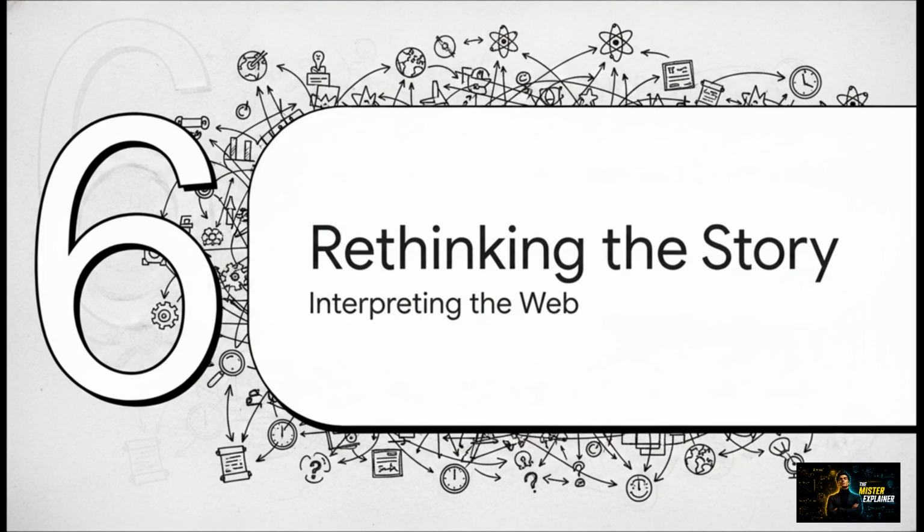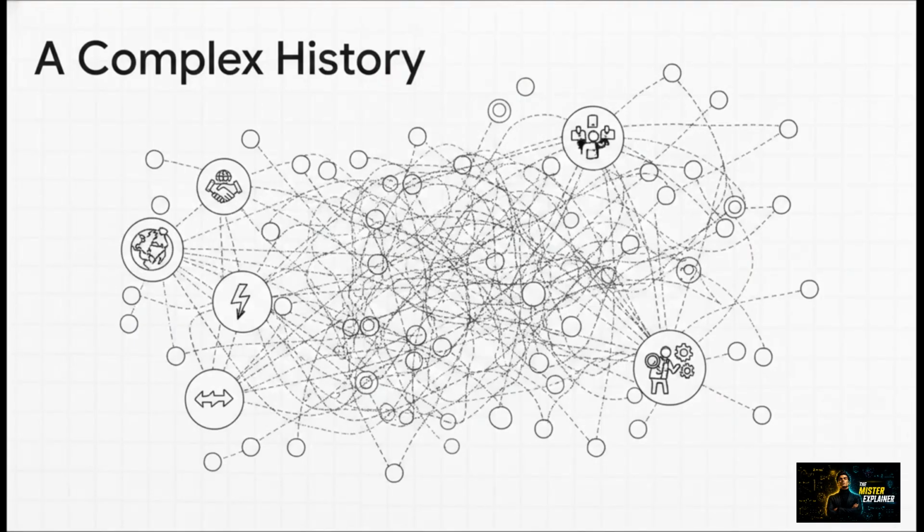Section 6. Rethinking the scientific story. When historians look back at this timeline today, they no longer see a simple, triumphant story of linear progress. Science is, inherently, a human activity. It's characterized by proliferating specialization, deep global exchange, collaboration, and yes, sometimes conflict. It's a messy, beautiful web of diverse cultural contributions that reflects the societies producing it.